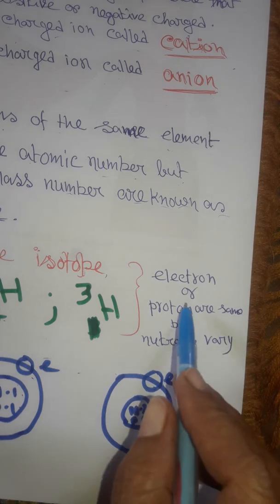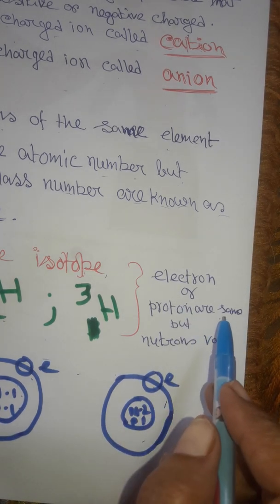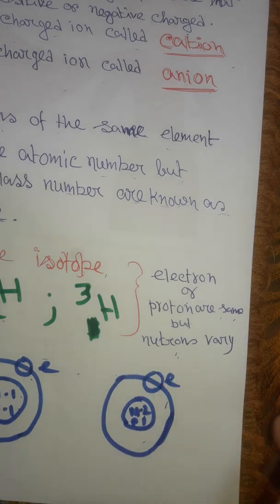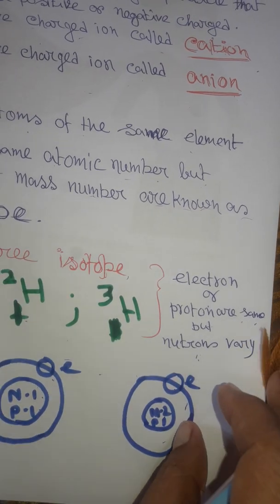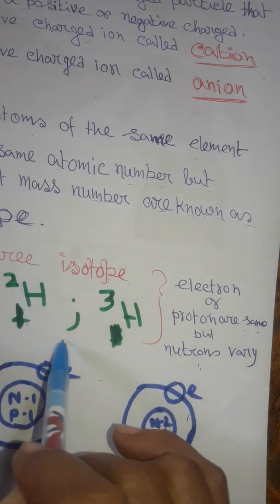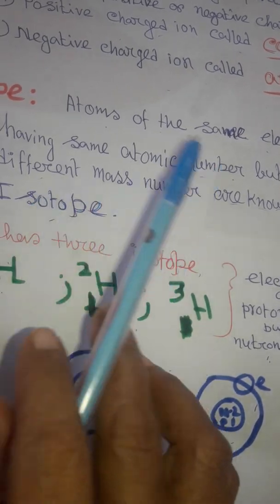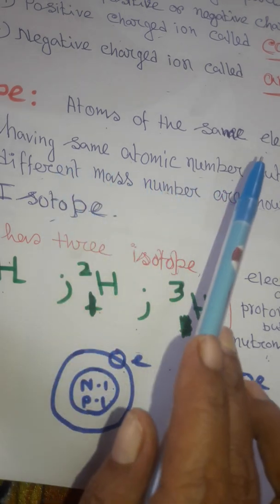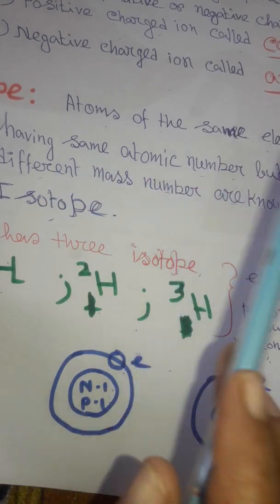Electron and proton numbers are the same but the neutron numbers vary. This is called an isotope, when the atoms have the same atomic number but a different mass number.